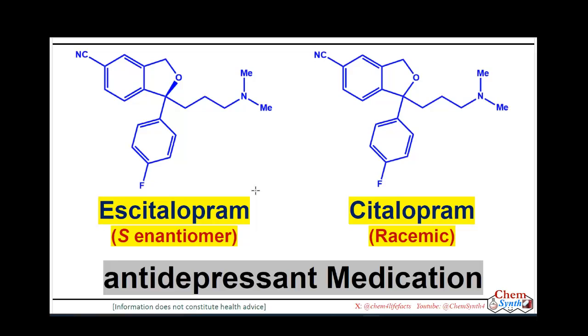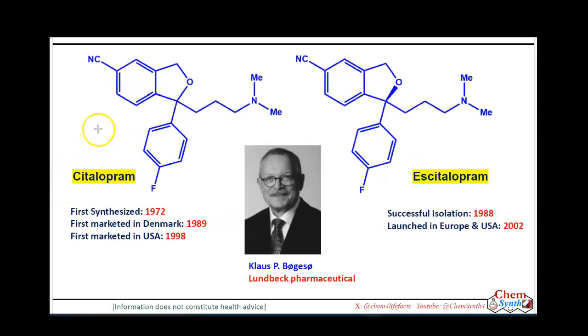In the year 2010, this drug made a worldwide market of 1.5 billion USD. The molecule escitalopram was first synthesized in the year 1972 by scientist Claus P. Bogesho at Lundbeck Pharmaceutical in Denmark.